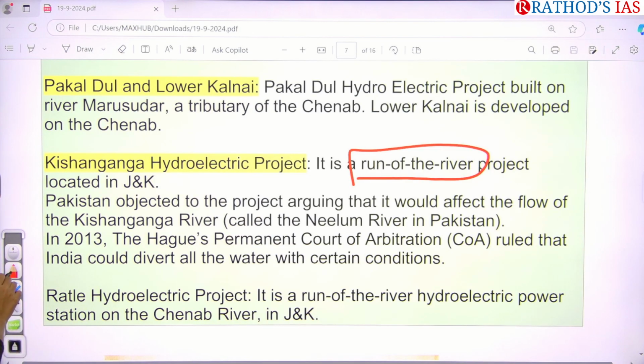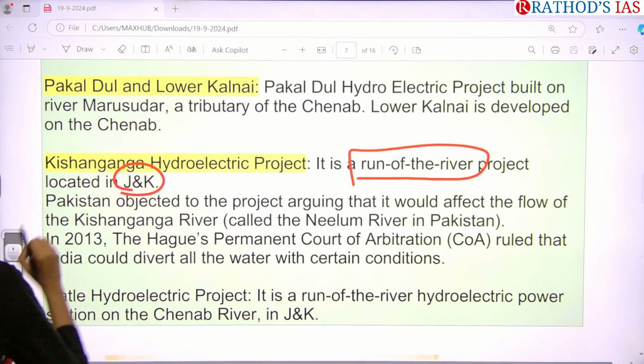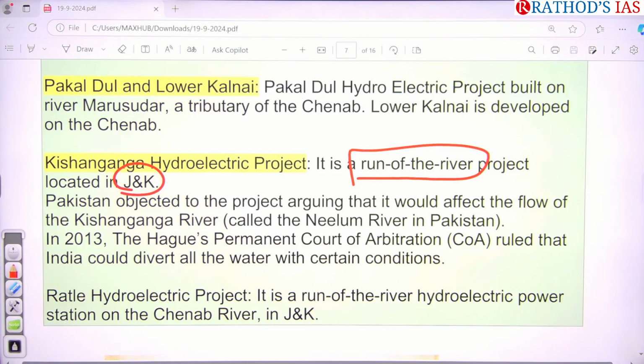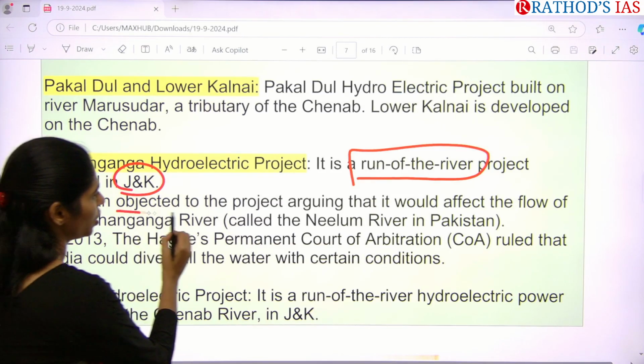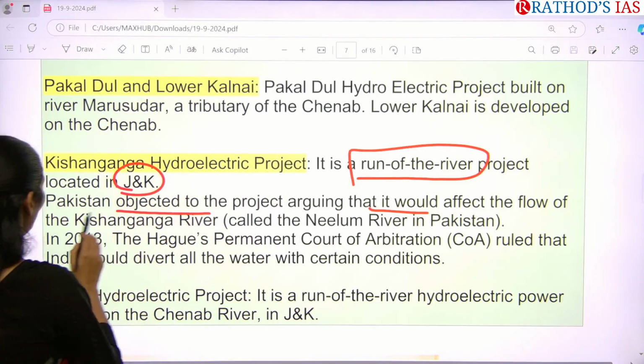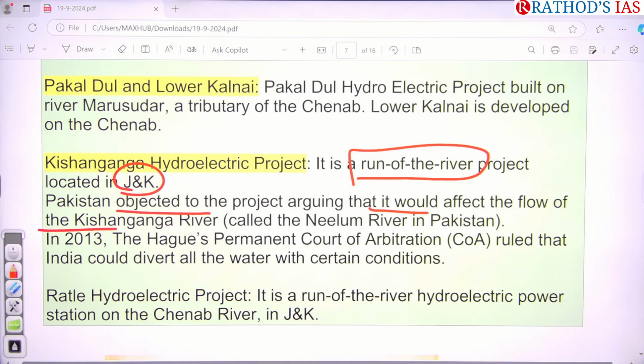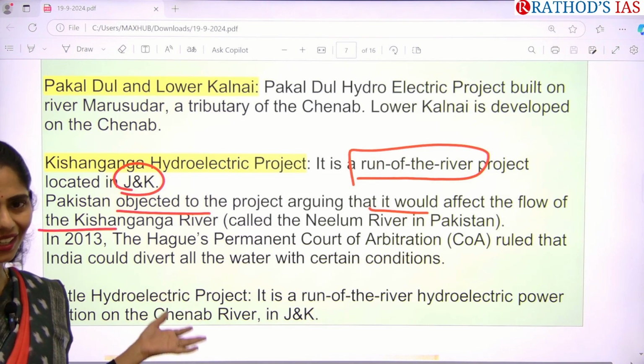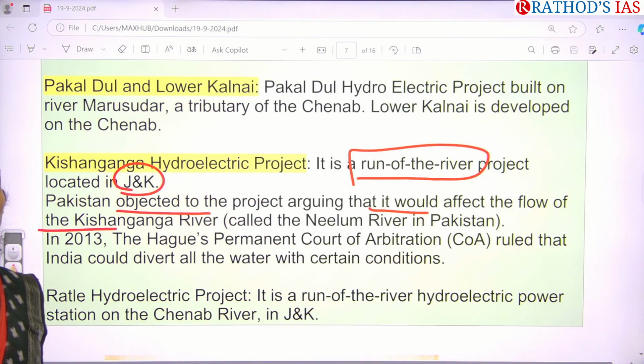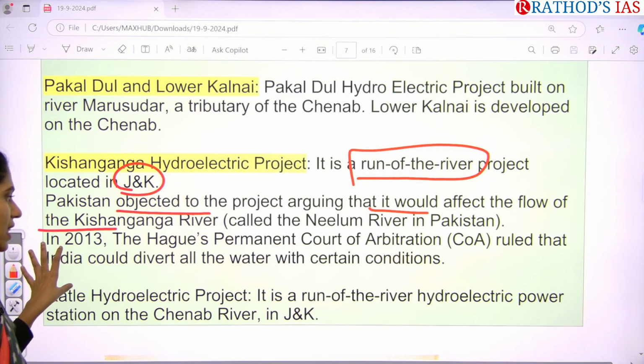So actually this project is located in the state of Jammu and Kashmir, which is now a UT, and Pakistan objected to this project, arguing that it would affect the flow of water in this Kishan Ganga river. But in this run of the river project, we are not going for building a big dam, so we are not at all storing any water. So in this case, actually India won this case.